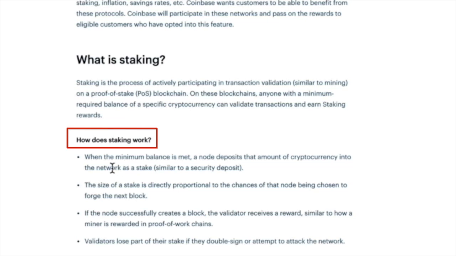So how does staking work? When the minimum balance is met, a node deposits that amount of cryptocurrency into the network as a stake, similar to a security deposit. The size of the stake is directly proportional to the chances of that node being chosen to forge the next block. So basically, when you're, again, Coinbase really not creating a very good layman's term here, and I'm not trying to knock on Coinbase, but they have to realize that a lot of people who are trying to understand this stuff don't know what a node is. They're really just kind of getting into cryptocurrency, so that's why a guy like me has to make this video.